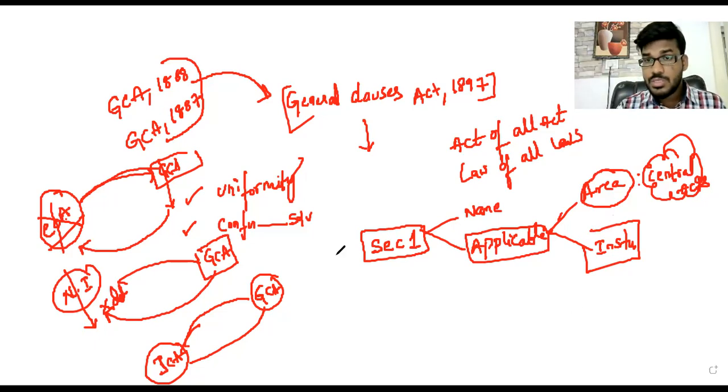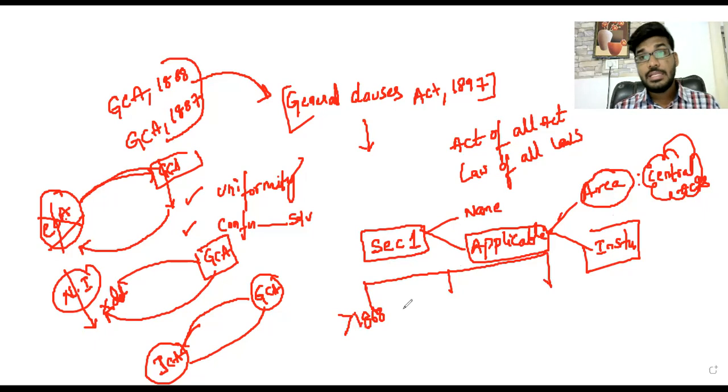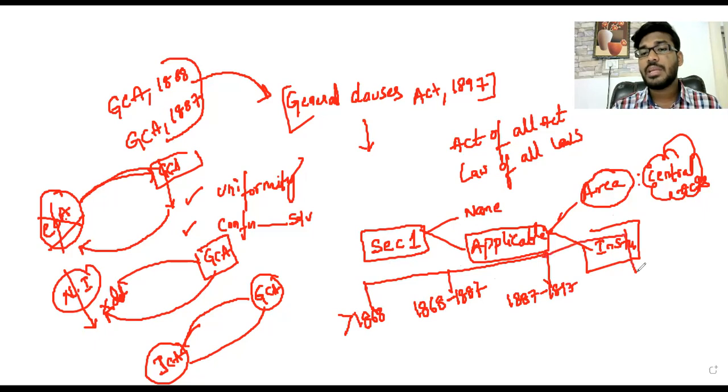So this institutional applicability, we classify into three categories. Any central act framed in India before 1868; central acts framed between 1868 and 1887; central acts framed between 1887 and 1897; or central acts framed after 1897. This act is applicable to all central acts, no doubt.